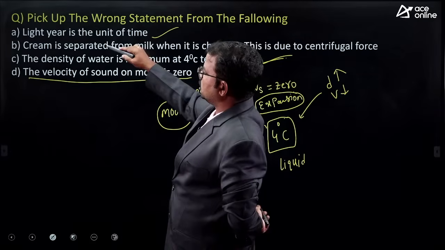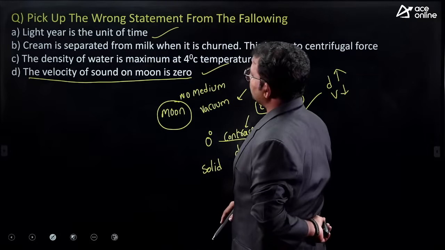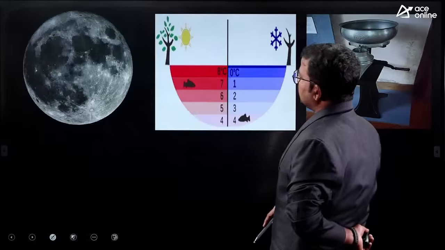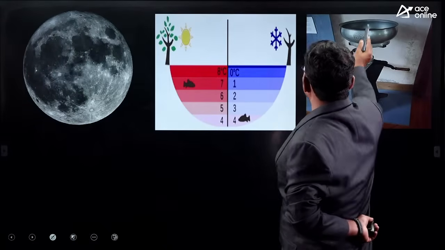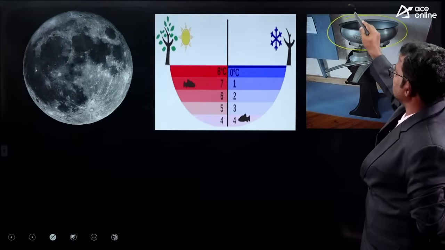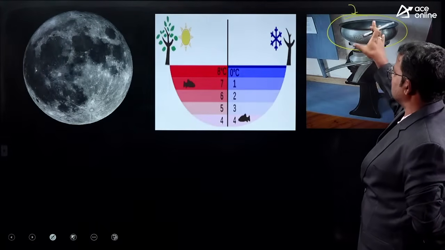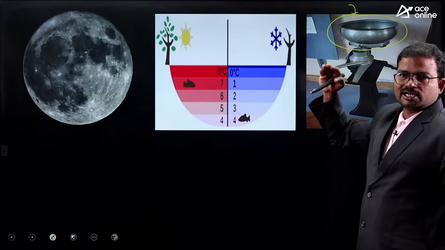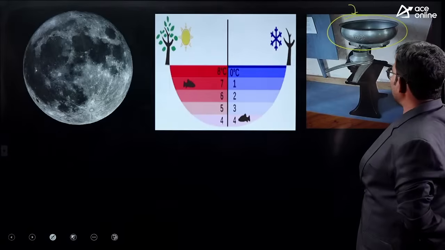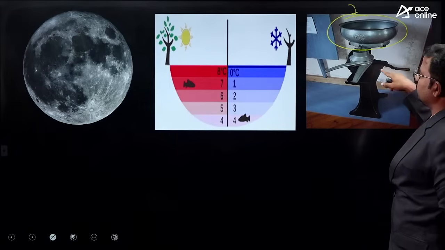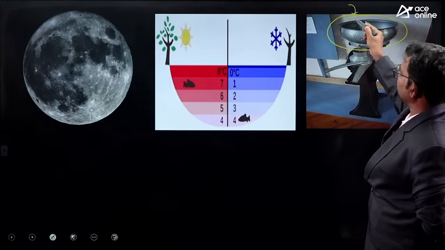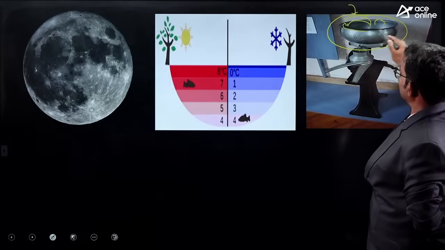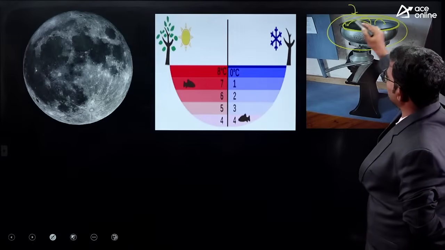Next one. Cream is separated from milk when it is churned. This is due to centrifugal force. Of course you have an idea about a churn, the machinery concerned. When we separate milk derivatives, we finally collect them at the edges of the container.